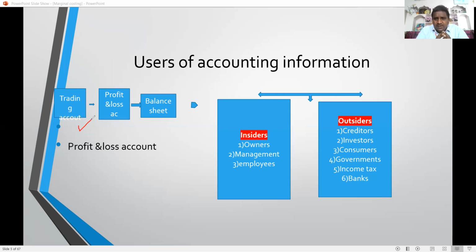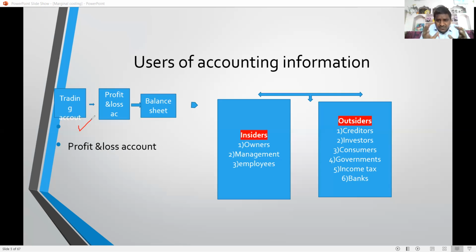Financial accounting information is useful to insiders as well as outsiders: owners, management, employees, creditors, investors, government, income tax and banks. Now the major limitations of financial accounting. It records only monetary transactions. Non-monetary transactions are not recorded. Next, financial accounting is a post-mortem analysis, not a futuristic approach. It tells only the past data.